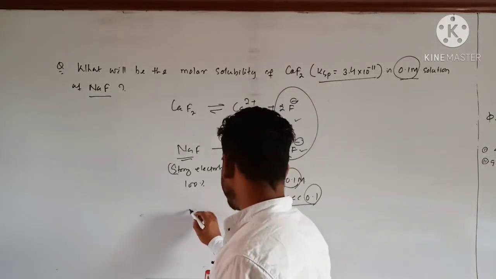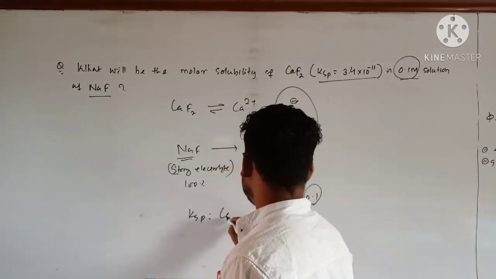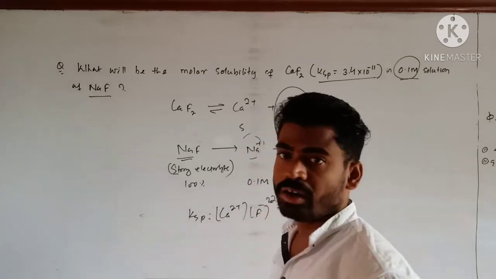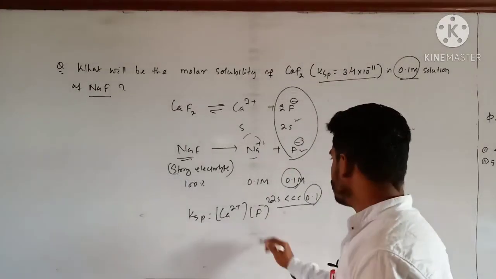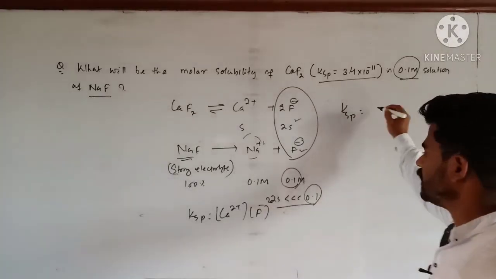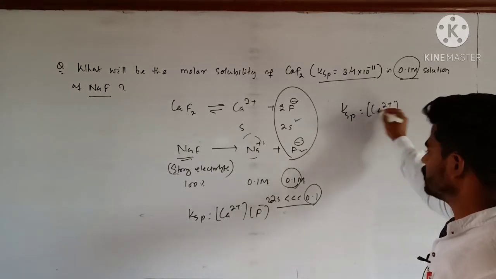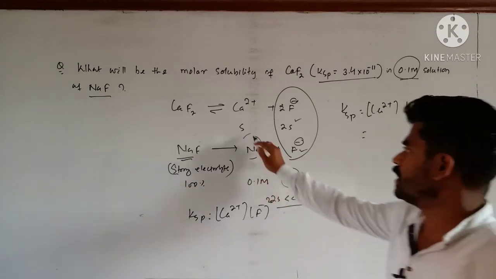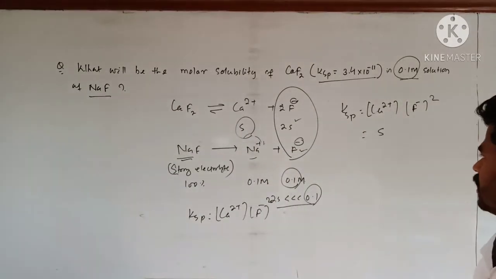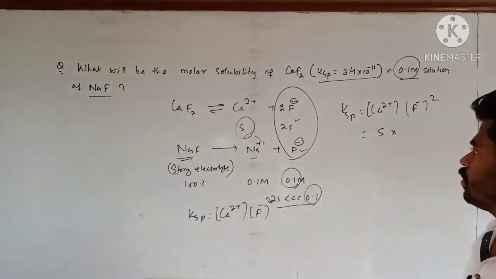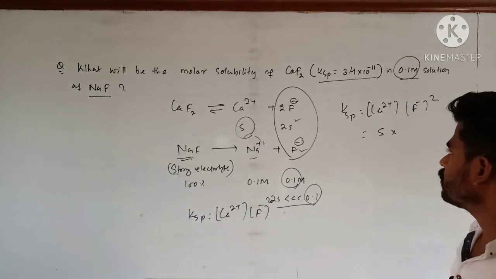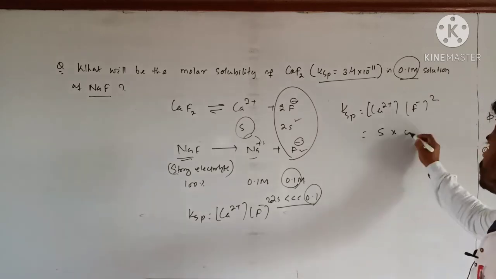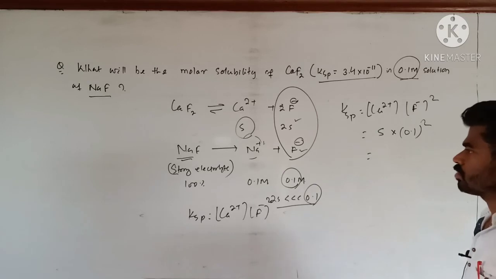So you just apply KSP, that is equal to Ca2 plus concentration into F minus concentration to the power 2. So Ca2 plus is S, into, in case of fluoride, it will be 0.1 squared.